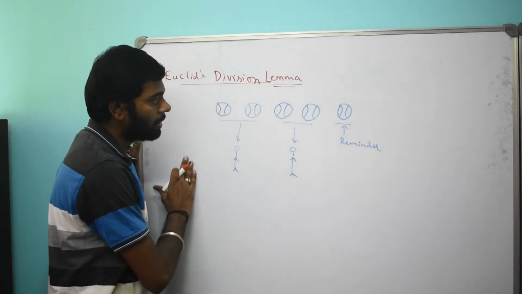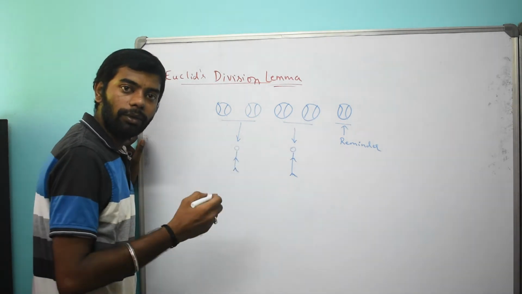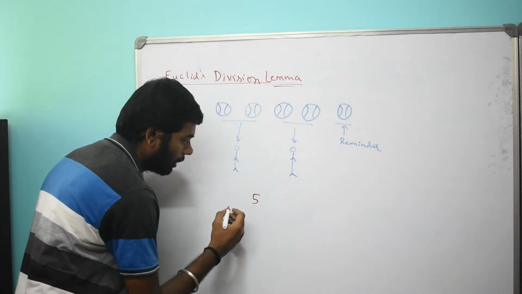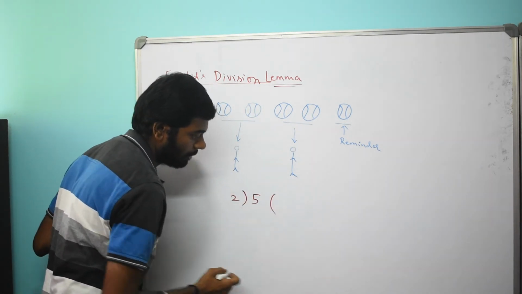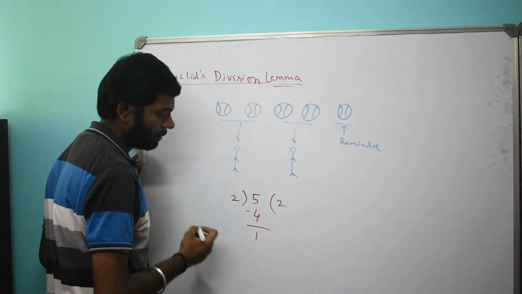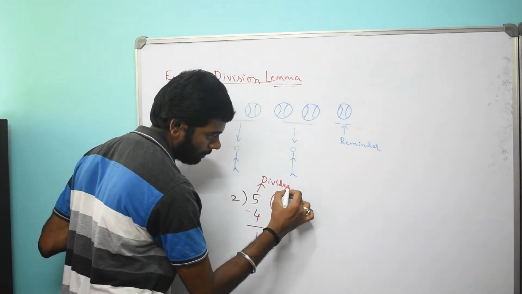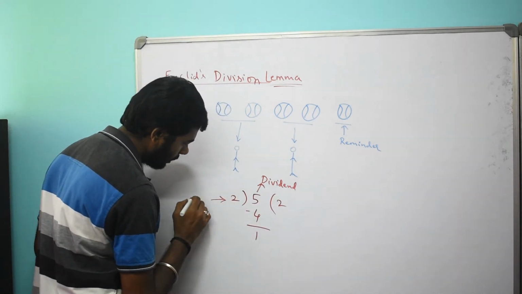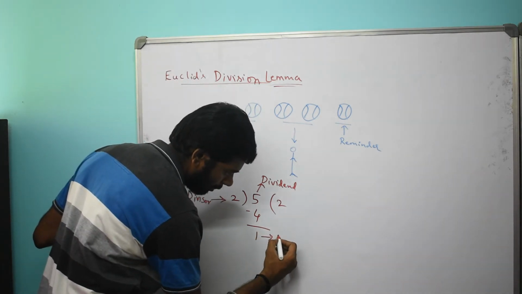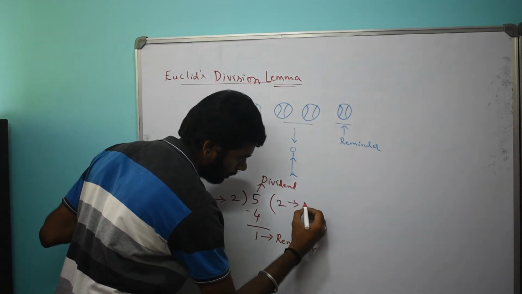This is the diagrammatical representation of Euclid's division lemma. Now we will write it as a mathematical expression. We have 5 balls and we are dividing them among 2 kids. 2 times 2 is 4, and 1 is the remainder. What is the 5? 5 is the dividend. 2 is the divisor. And 1 is the remainder. And 2 is the quotient.